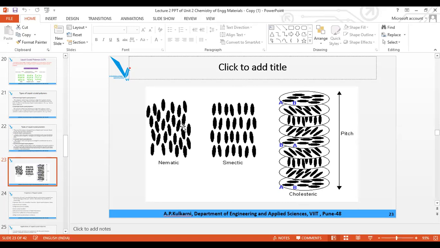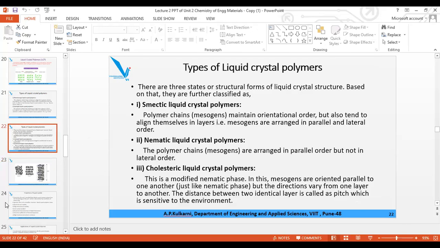Here the parallel arrangement is there like in nematic, but the orientation of the constituent particles is in a different direction. Here horizontal, here from left to right, here from top to bottom, here from right to left corner, here again horizontal, here left to right, here top to bottom, here right to left, and horizontal like that. And the distance between two consecutive layers is called pitch, P-I-T-C-H. The distance between the two parallel layers is called pitch. Whatever I have described is given in this slide.